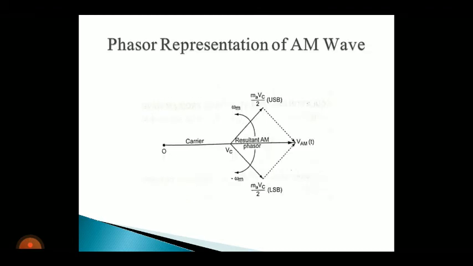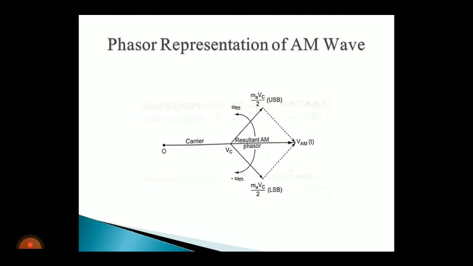Next one is the phasor or vector representation of an AM wave. This graph shows the phasor representation of an AM wave.